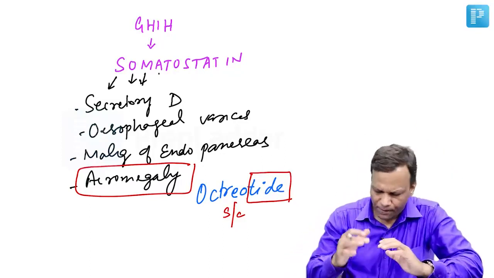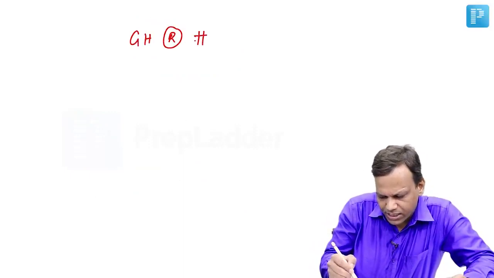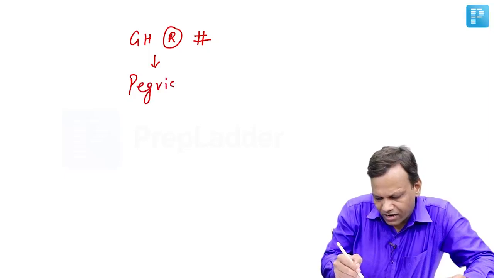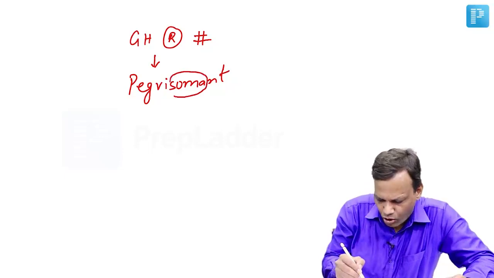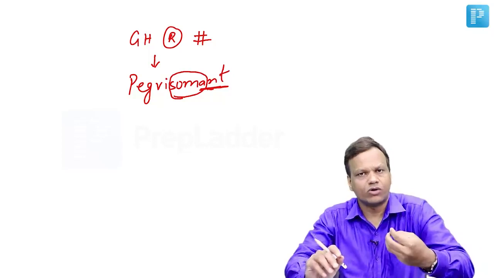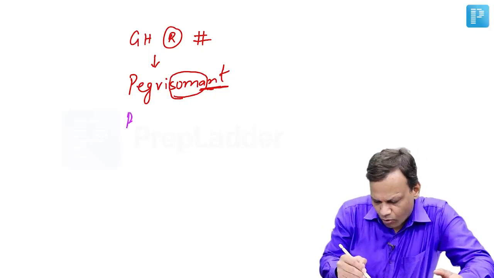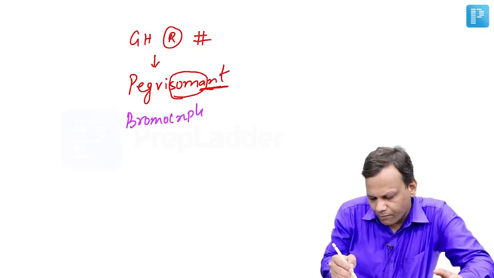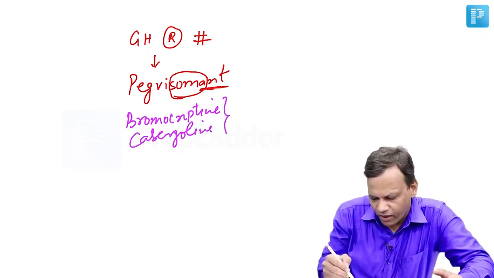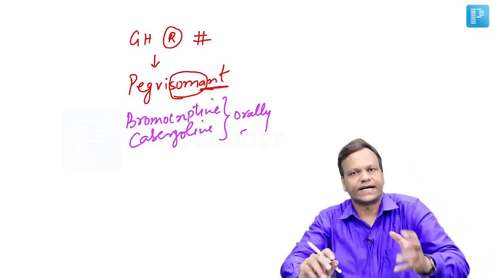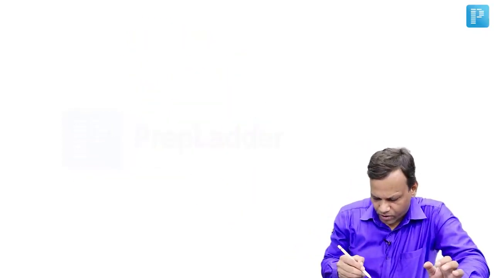So in these patients, apart from using octreotide, we can use another drug which is a growth hormone receptor antagonist. It is called pegvisomant. The name says it is a somatotropin antagonist, somatotropin meaning growth hormone, used for acromegaly. Another drug which can be used in acromegaly is bromocriptine or cabergoline. And important to remember, these are the only drugs which can be given orally for acromegaly. Other drugs are injectable. Okay, so these are the important points regarding growth hormone inhibiting hormone.